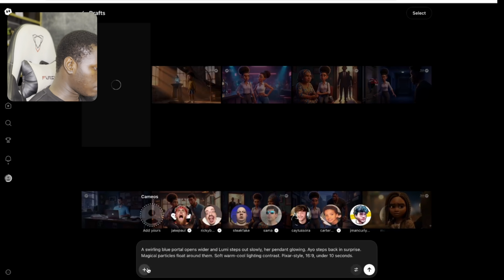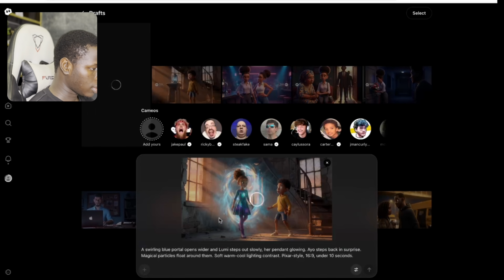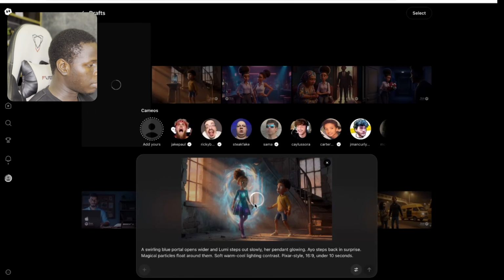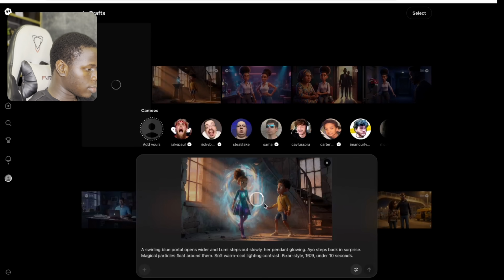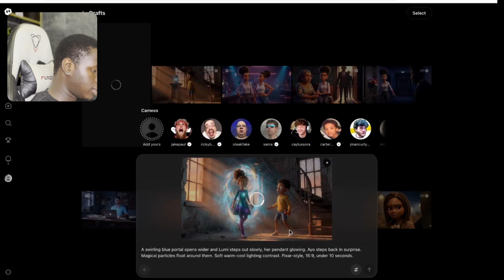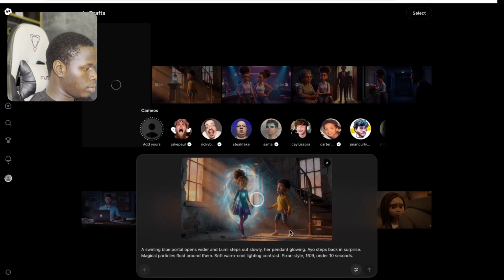Paste it, click on plus right here to import our image. So this is our image that we're currently importing right here. We just have to wait for it to load up, then of course create the video. Now guys, we're done generating all the video scenes for this 3D animation movie. All we have to do right now is move it to CapCut or any editing software of your choice, put it together so it's going to look good, and of course we can export. So let's come over to CapCut and edit this video together.